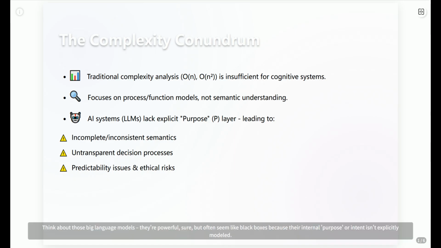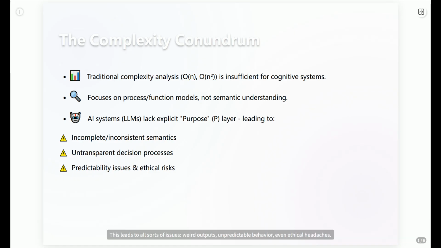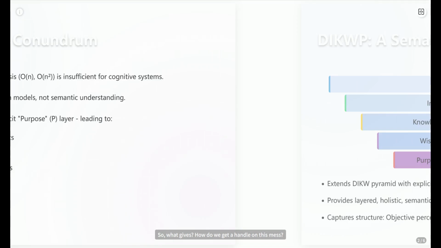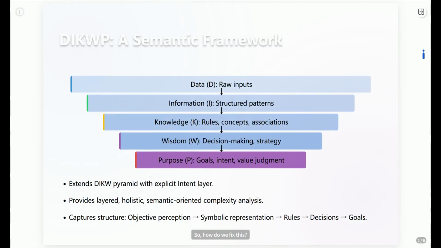Think about those big language models. They're powerful, sure, but often seem like black boxes because their internal purpose or intent isn't explicitly modeled. This leads to all sorts of issues: weird outputs, unpredictable behavior, even ethical headaches. So, what gives? How do we get a handle on this mess? So, how do we fix this?